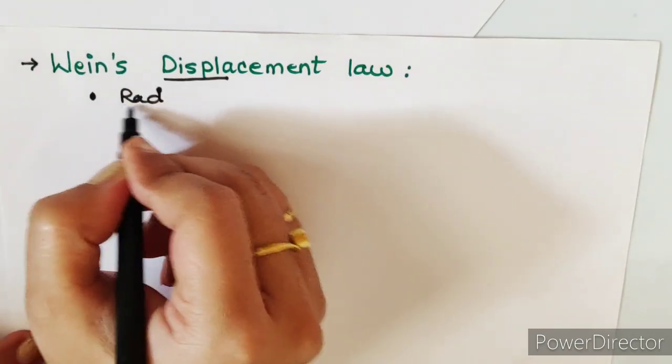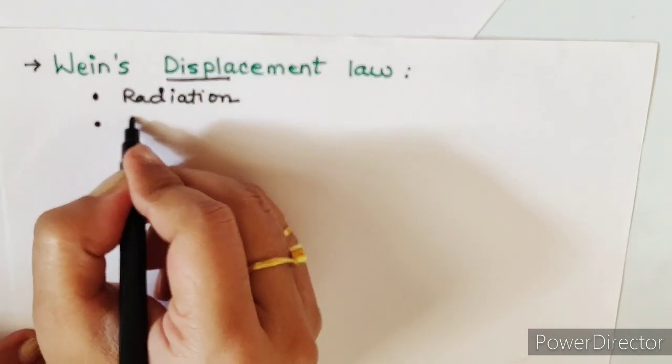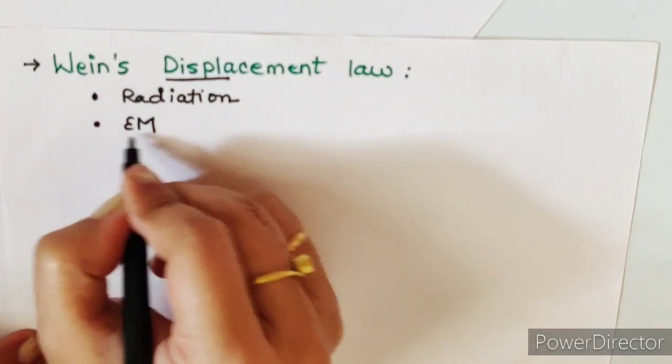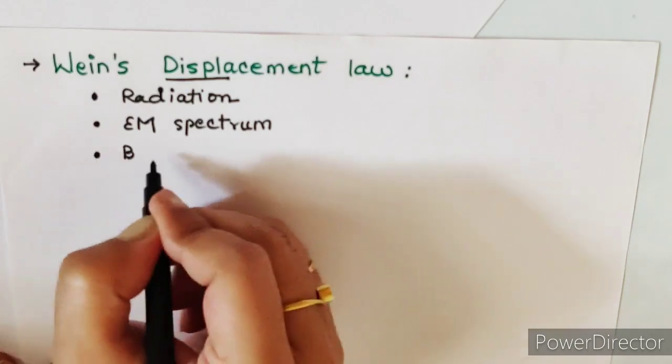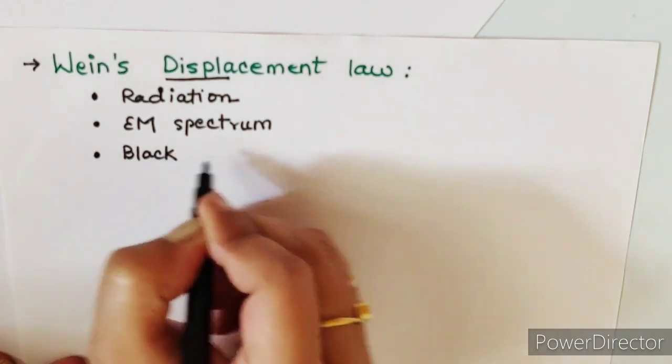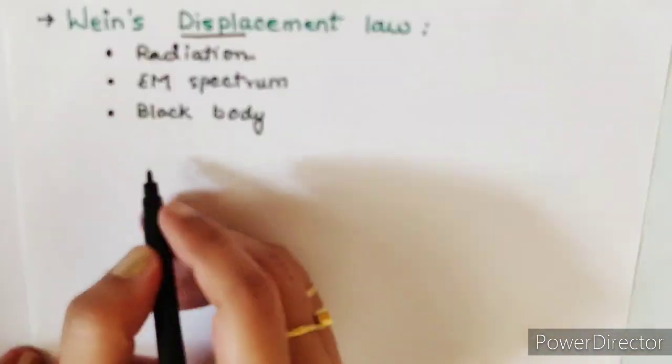So the first point we are going to talk about is radiations. What are the radiations and how do we get them? Second, we are also going to talk about the electromagnetic spectrum. So I am writing EM for electromagnetic here. Third most important point is what is the black body. So first let's understand what is the radiation.